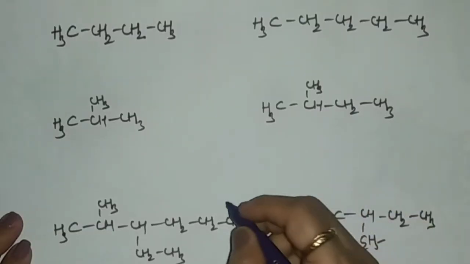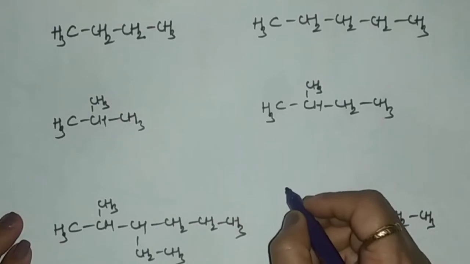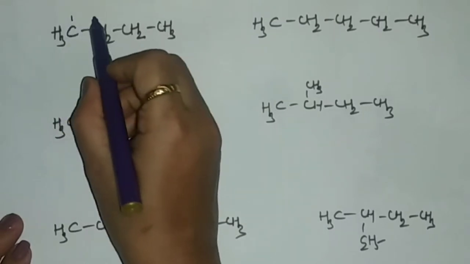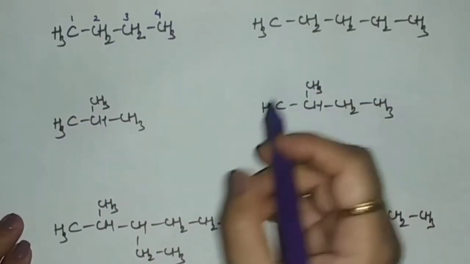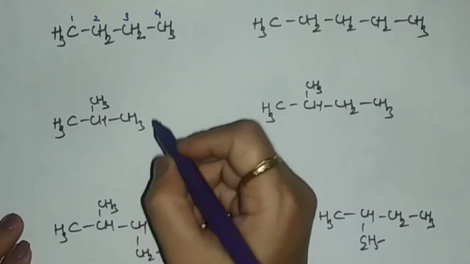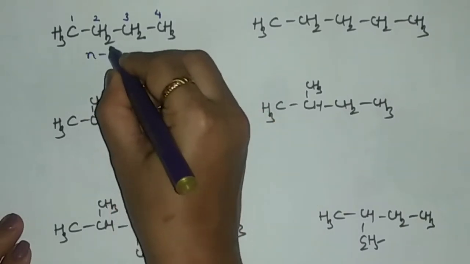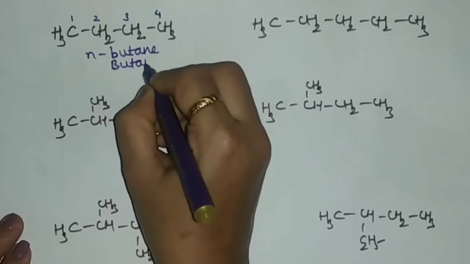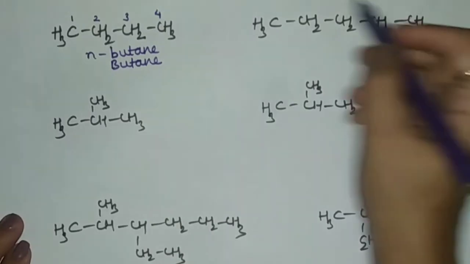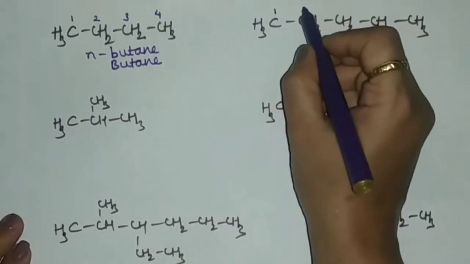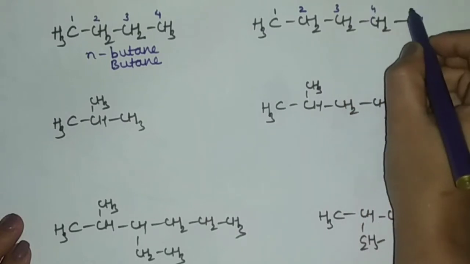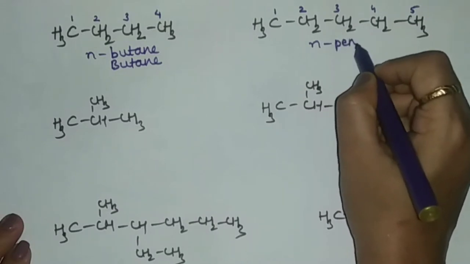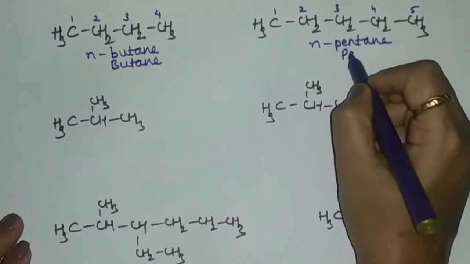Consider the example of straight chain alkane and branched chain alkane. So students, let us try to write down the IUPAC names of the following alkanes. Consider this example. Let us count the number of carbon atoms: 1, 2, 3 and 4. That is, the parent is butane. So we can write n-butane or just butane. Consider the second example. Let us count the number of carbon atoms: 1, 2, 3, 4 and 5. The parent is pentane. So it is n-pentane or just pentane.